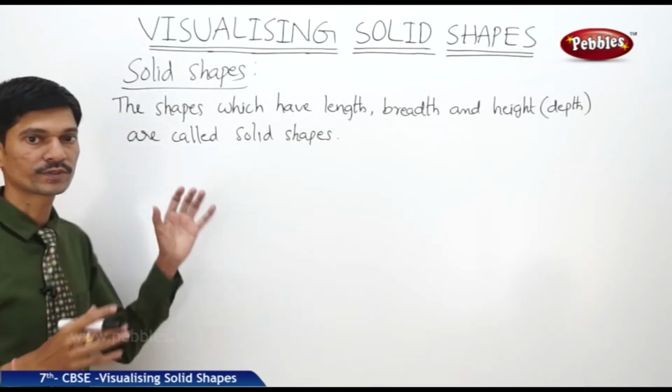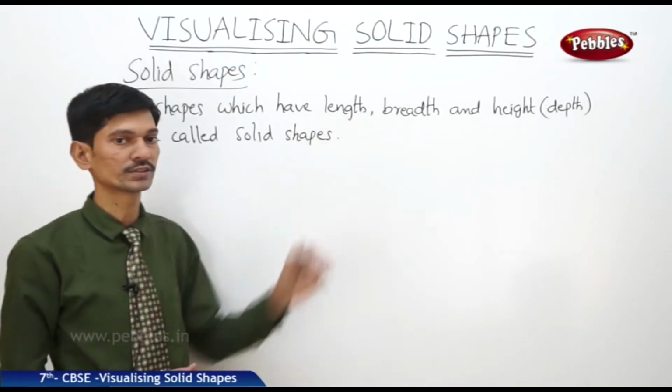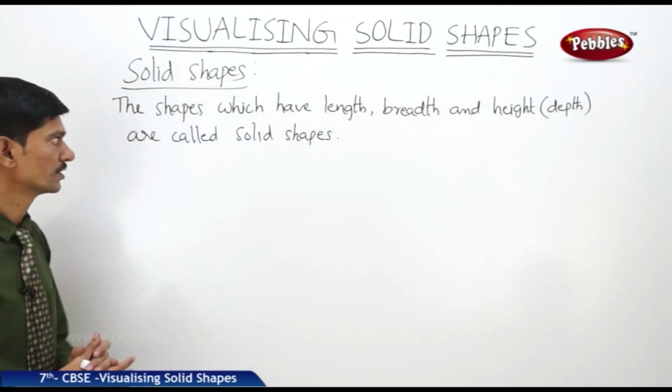So the shapes which have the length, breadth and also the height are called the solid shapes.